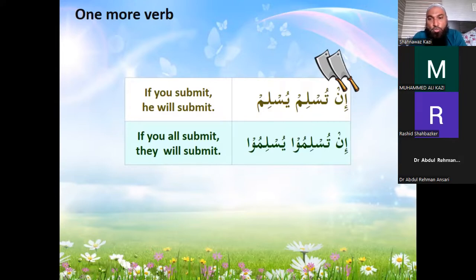Here you have two choppers because both words are getting affected. But remember that this is all in present tense. Only the present tense words are getting affected. Okay. If you all submit, they all will submit.